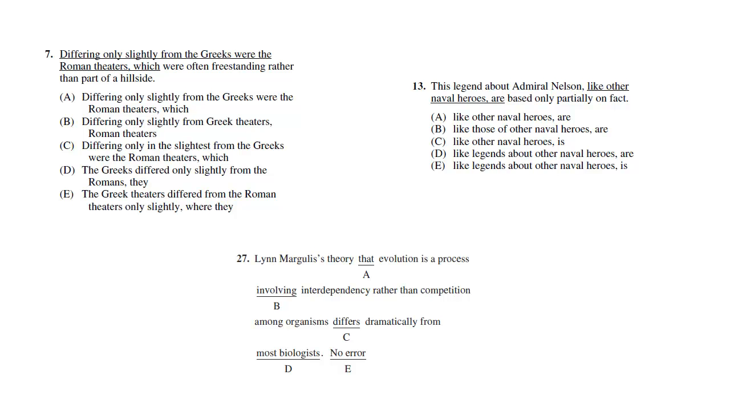Here are some comparison errors in SAT questions. Differing only slightly from the Greeks were the Roman theaters, which were often freestanding rather than part of a hillside. So what are we comparing? We're comparing the Greeks to Roman theaters. Now, wait a minute. We can't do that. We can't compare people to theaters.